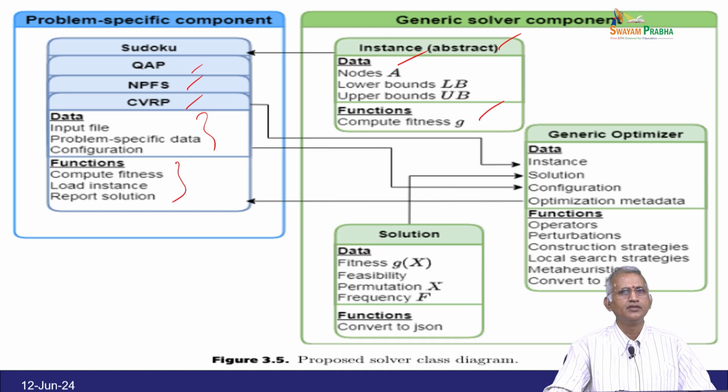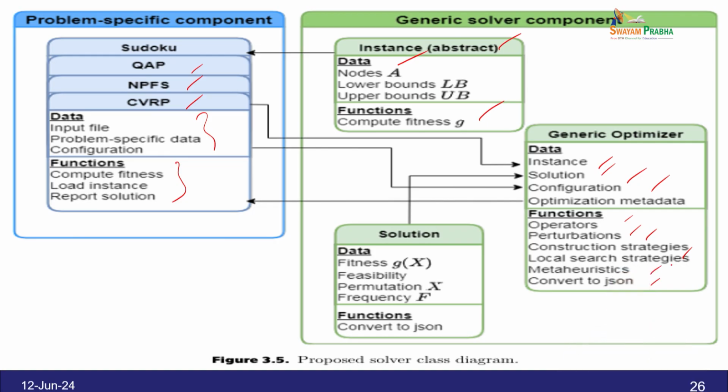Next, we have the generic optimizer. It is based on instance, solution, configuration and optimization metadata. It is also based on the functions: operation, perturbation, construction strategy, local search strategies, and metaheuristic, and convert to JSON.